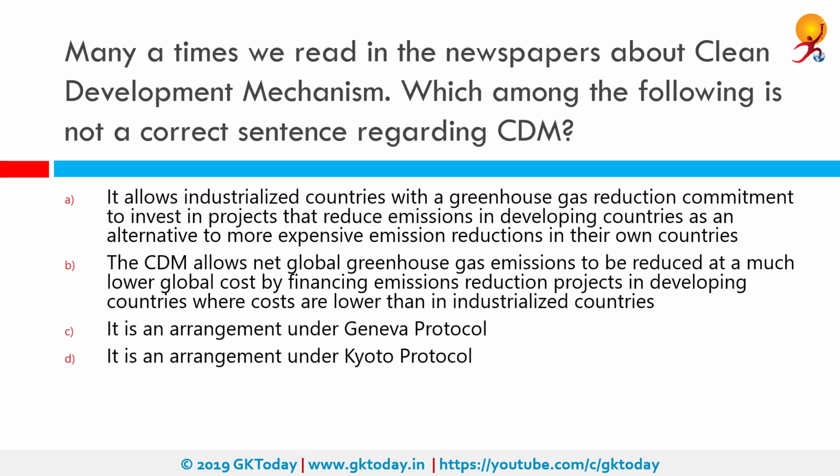Many times we read in newspapers about clean development mechanism. Which among the following is not a correct sentence regarding this? So the incorrect statement here is that it is an arrangement under Geneva Protocol. Geneva Protocol is a war protocol. It doesn't have much to do with clean development mechanism. So the first two options are correct. So clean development mechanism is one of the flexible mechanisms defined in the Kyoto Protocol that provides for emissions reductions projects which generate certified emission reduction units which may be traded in emissions trading schemes.